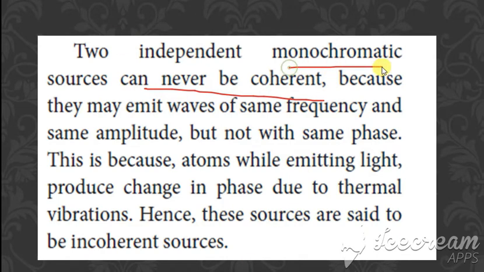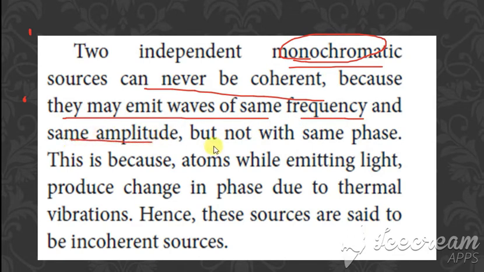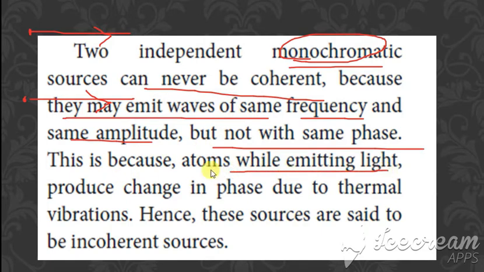If you consider any two independent monochromatic sources, they can never be coherent because they emit waves of the same frequency and same amplitude but not with the same phase. So the phase will not be the same, and they are not said to be coherent. This is because atoms, while emitting light, produce changes in the phase due to thermal vibrations.